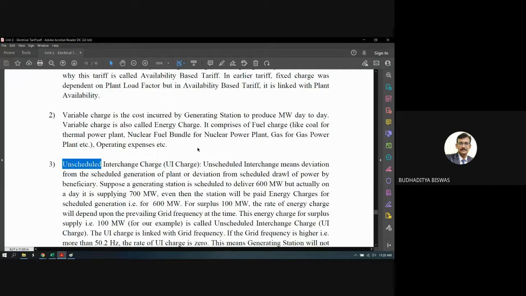We know that in a whole day the load pattern will be there, and we can assume this, but it is actually an online thing. It means that even when the supply is connected to the distributor or the load center, these changes will be made. And this is called the unscheduled interchange. So unscheduled interchange is nothing but the difference between the generation and load demand. If it is zero, no problem. But if it is not zero, then we have to take some action.